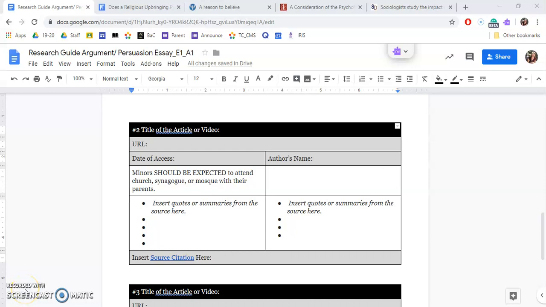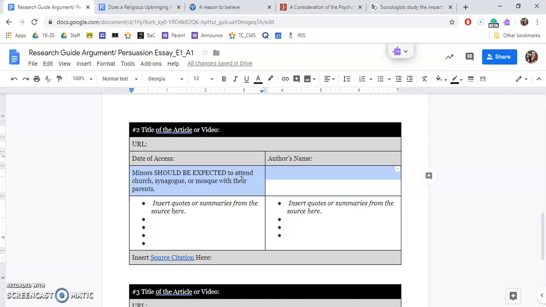This video is intended to help guide you on how to take notes on the different sources that you find, as well as how those notes will guide you into writing a strong paper. So I decided to do an alternate prompt for this example so that I wouldn't be using any of the sources I gave you for either prompt 1 or prompt 2. So I came up with a third prompt.